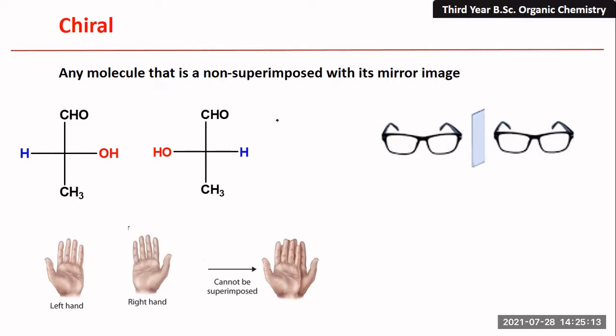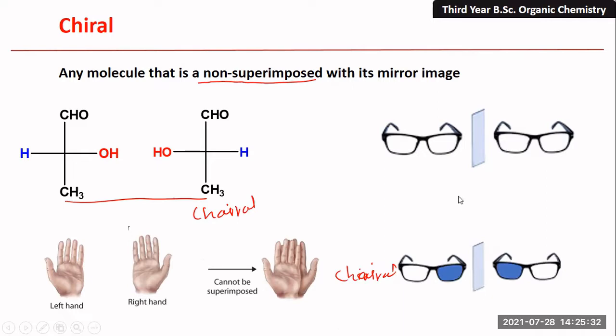So what is meant by chiral? Those species which are non-superimposable. So this one is non-superimposable and this one is non-superimposable. So they are chiral. So it is also chiral because they are non-superimposable.